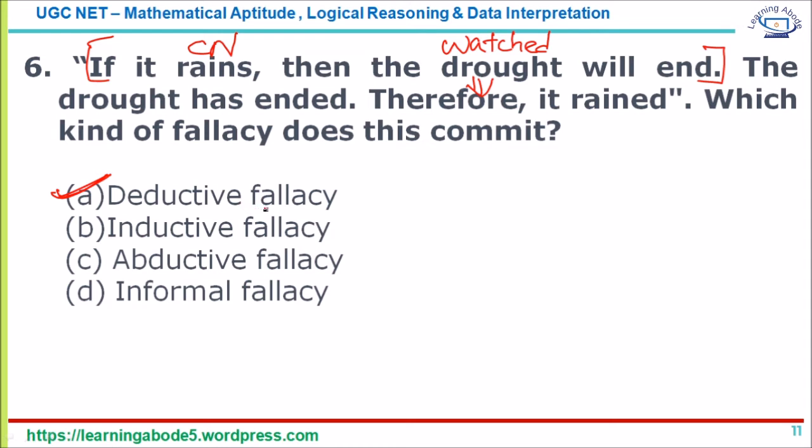It doesn't mean that if I have watched it, then it is a Christopher Nolan movie. Likewise, if the drought has ended, it can be by other means such as well water or pond water. So deductive fallacy is the answer for this question.